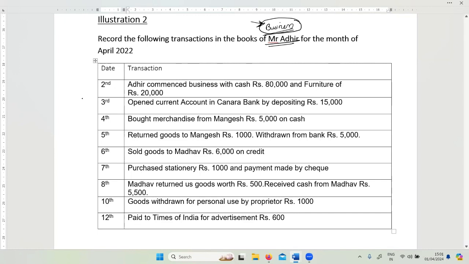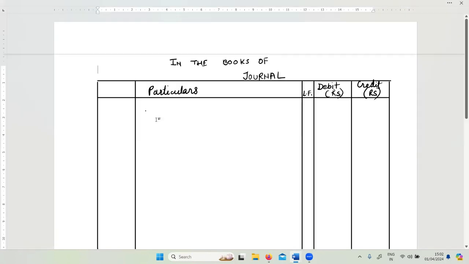And different time periods, 2nd of April to 12th of April, we have different transactions. Same process we are going to follow. We are going to break this transaction into different accounts, then decide what type of account it is, personal, real, or nominal, and then apply the rule of accounting and then draft the journal entries after we know which account is debit and which account is credit. Okay, let's proceed to the format of the journal that we had already prepared earlier. So in this case, we are writing in the books of Mr. Adhir.